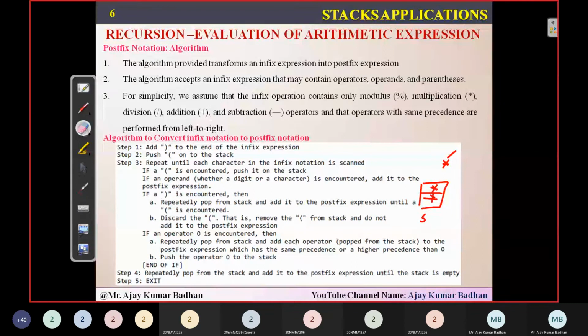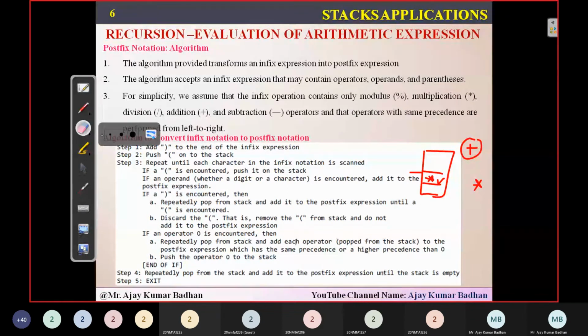But if the case is different, for example, within the stack you are having star, and the next operator you're scanning is plus. Star is having highest priority, but it is sitting in the stack and this is outside. So first you have to remove this star and give it into the postfix expression, and here you added star.